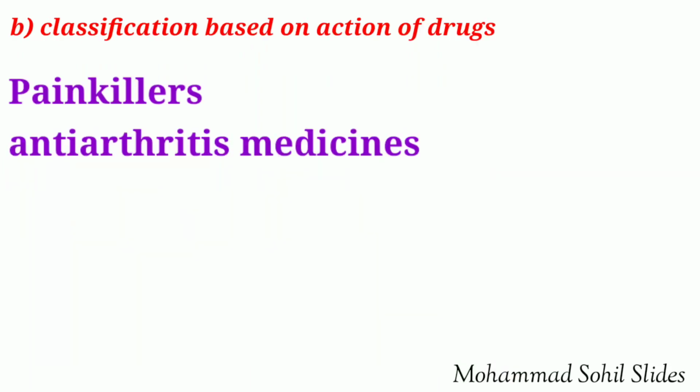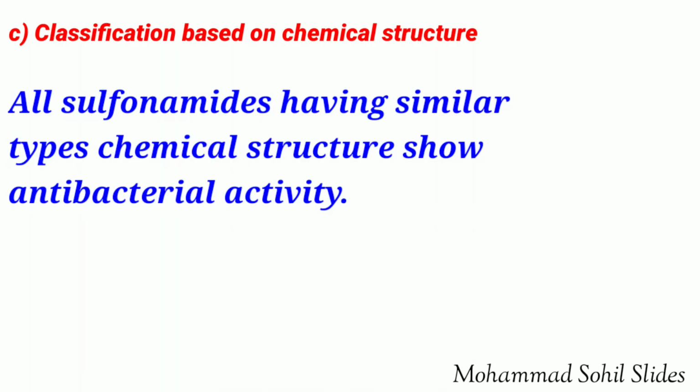Now the second classification, based on action of drugs. Drugs are disease oriented. They have different biological modes of action. For example, painkillers, anti-arthritis medicines. Now classification based on chemical structure. Drugs are classified into different categories because drugs having similar chemical structure are expected to have similar pharmacological properties. For example, all sulfonamides have a similar type of chemical structure and show antibacterial activity.